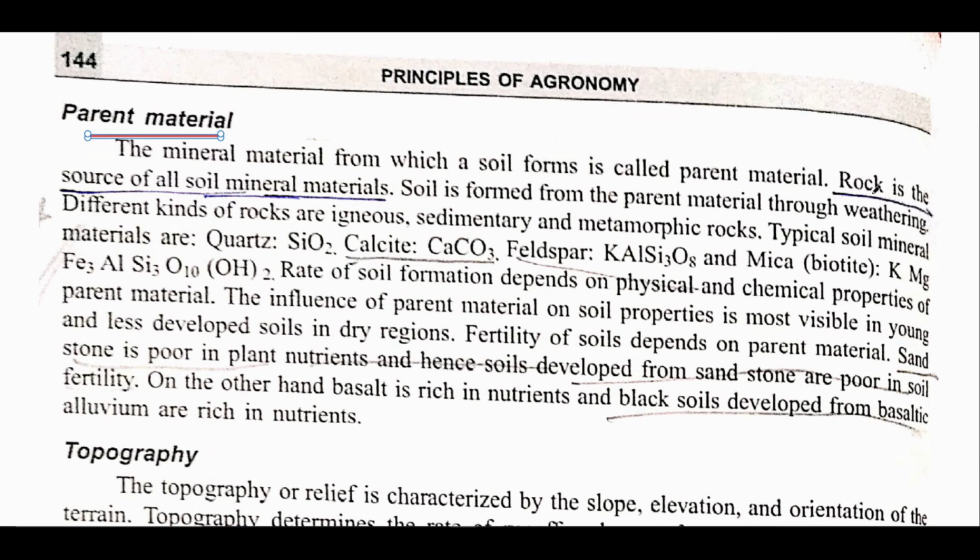This is important: a rock is the source of all mineral materials. The chemical formulas of various minerals are given. Quartz is represented as SiO2, calcite as CaCO3, feldspar as KAlSi3O8, and mica as KMg3(AlSi3O10)(OH)2. Just remember that quartz is SiO2, calcite is CaCO3, feldspar is this, and the longest formula is that of mica.